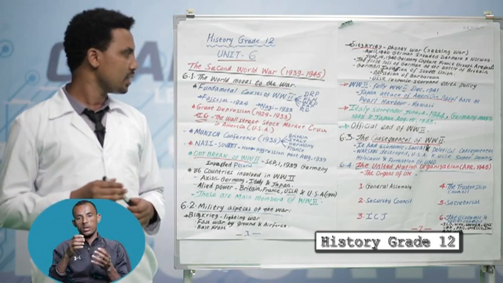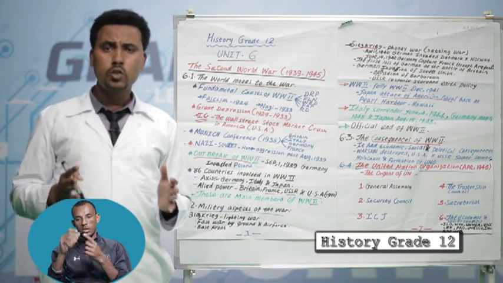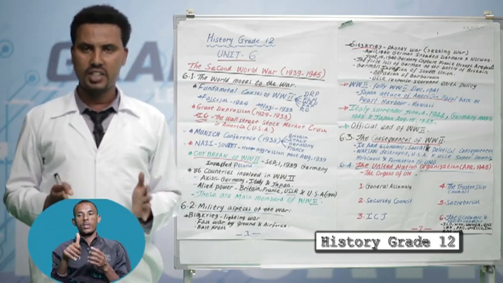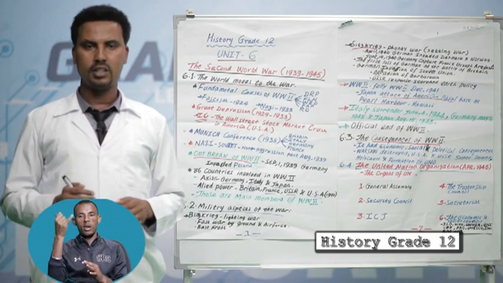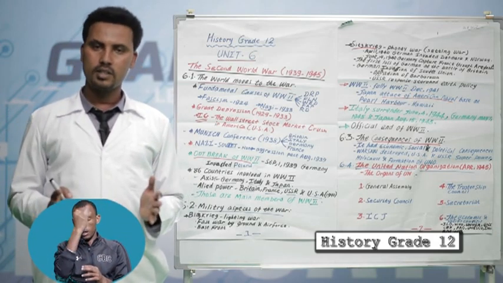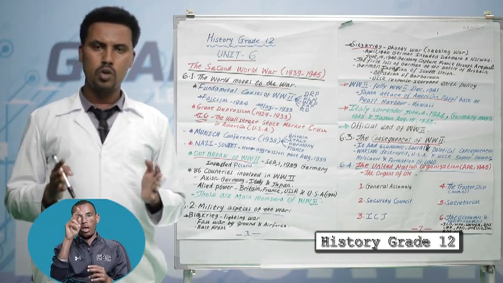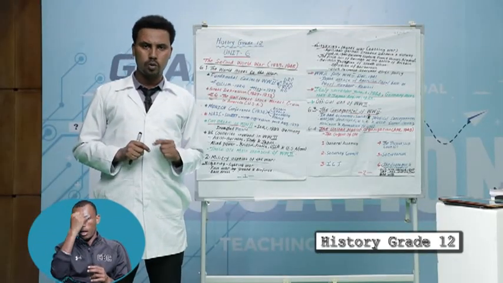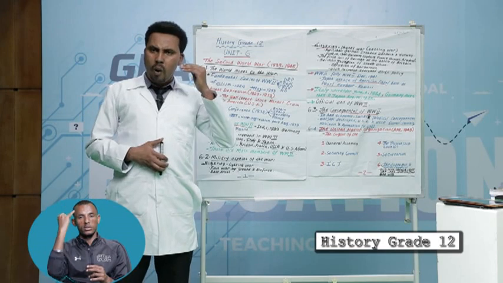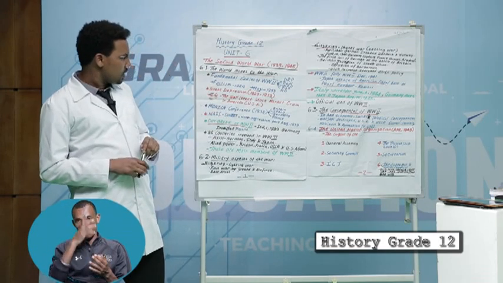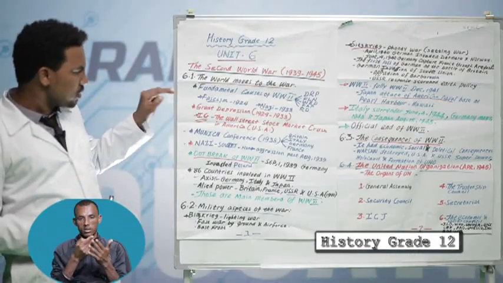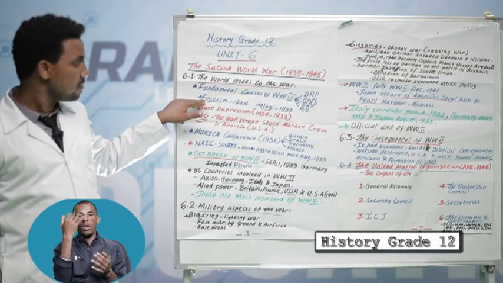The other fundamental cause, the rise of dictators. The rise of dictators in Japan, Germany, and Italy. In Germany, Adolf Hitler. In Italy, Benito Mussolini. In Japan, Hirohito. Those are the warmongers of the Second World War. Let us see in this issue the main idea of fascism and Nazism.